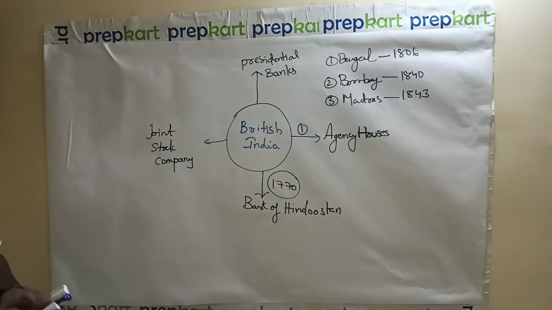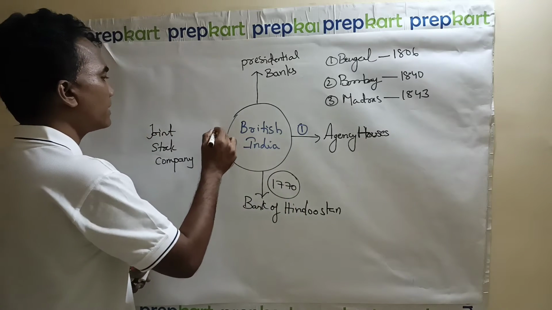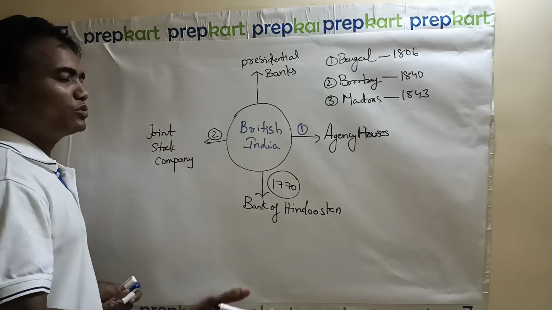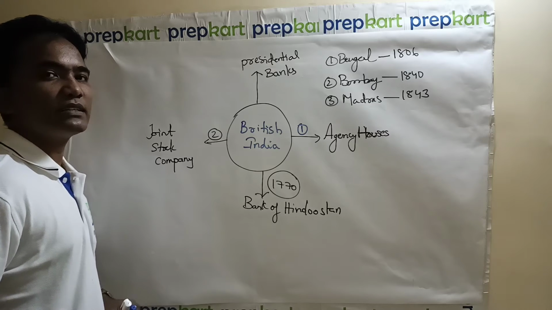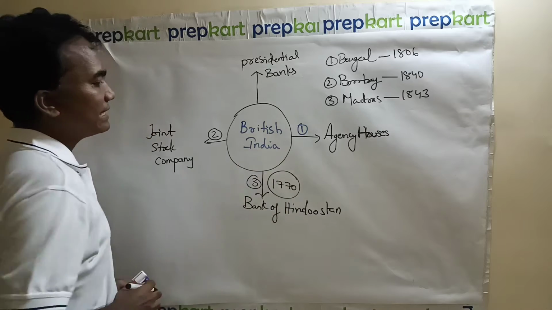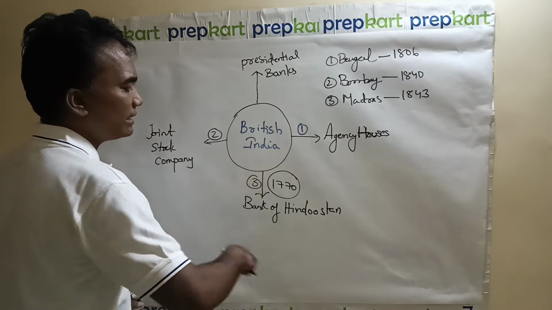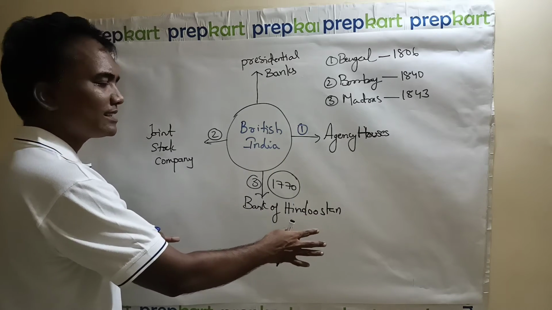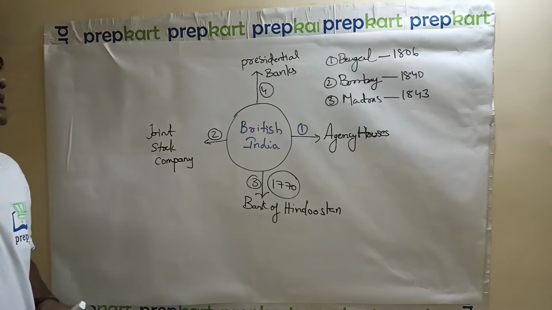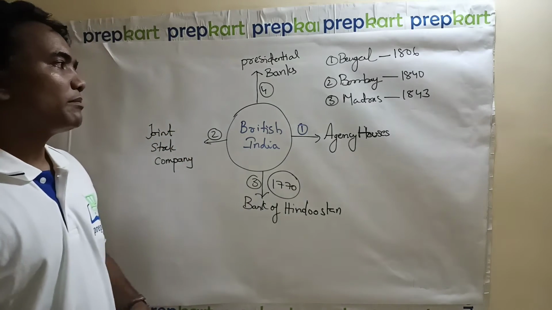So the banking in British India starts with agency houses, followed by the joint stock company. It's like the Nidhi concept you have today in South India, somewhat like that. And Bank of Hindustan in 1770. It is important from a stock point of view only. It is more of GK rather than general studies. So here you have presidential banks: one presidential bank in Bengal, the next in Bombay, and the next in Madras.